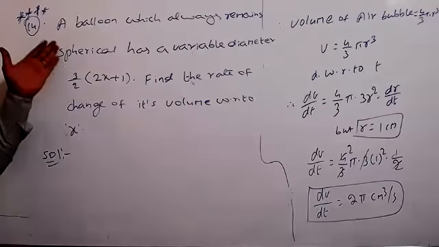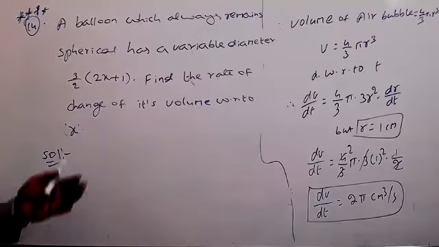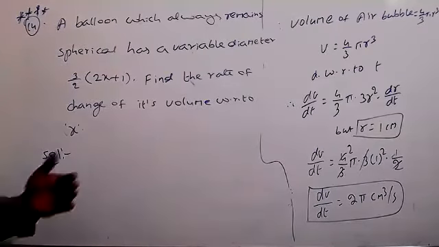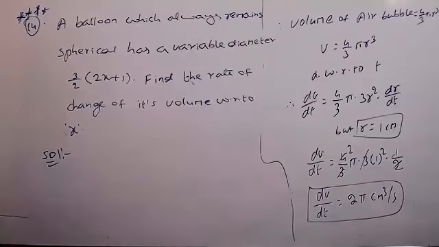But what is the shape of the balloon here? Spherical shape, so the volume is 4 by 3 pi r cube. You can substitute the radius in there. Later, after simplifying, we get the volume, and that volume we have to differentiate with respect to x. That is the answer for this one.